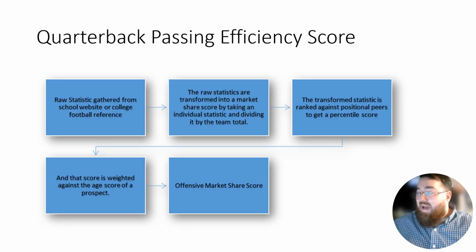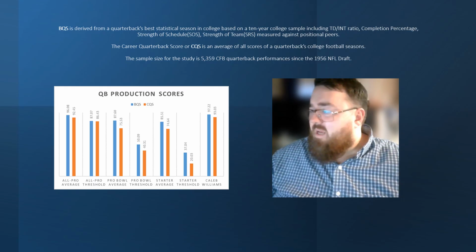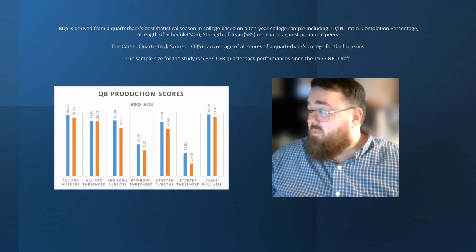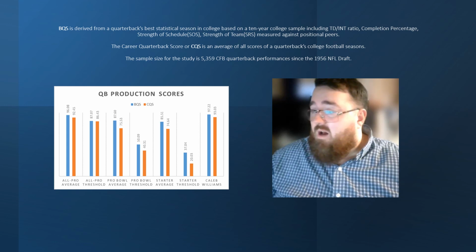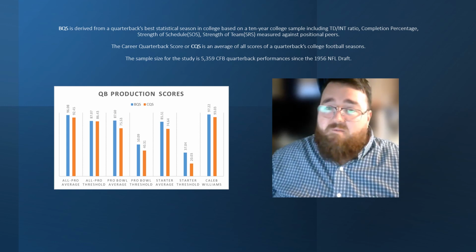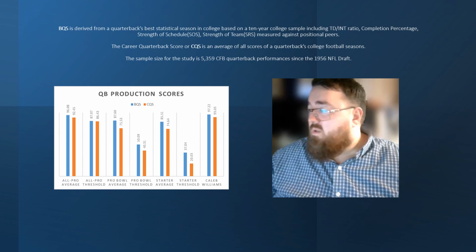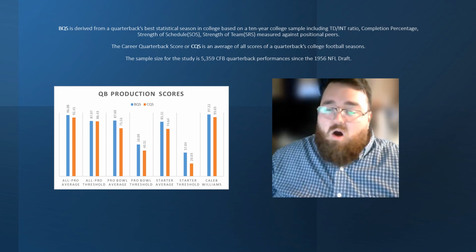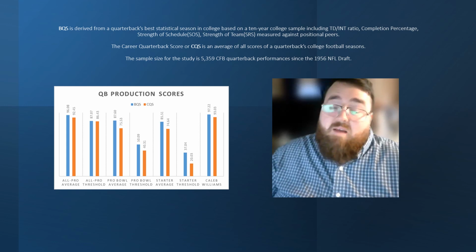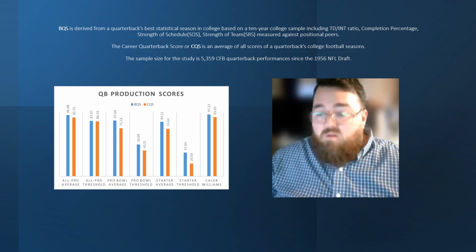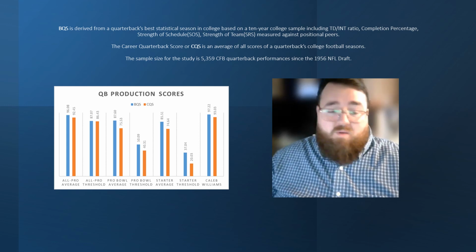Now, if you look at the passing efficiency, though, if you look at this particular number for him, he did exceptionally well. This is the biggest thing that really matters to quarterbacks, their passing efficiency. Based on his passing efficiency scores, he had a 97 percentile BQS, or best quarterback efficiency score, and his CQS, or career quarterback efficiency score, was 93.03 out of 100. When you look at the all-pro averages at the position, he pretty much hits all those areas that you're looking for, which gives him all-pro potential. So Caleb Williams is a player that has all-pro Hall of Fame potential, and I'm very excited to see what he does on the Bears.